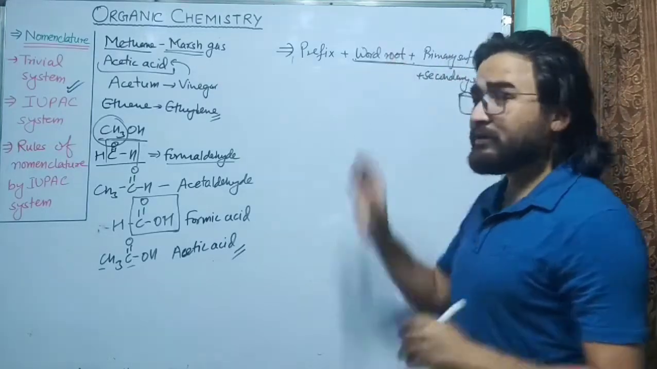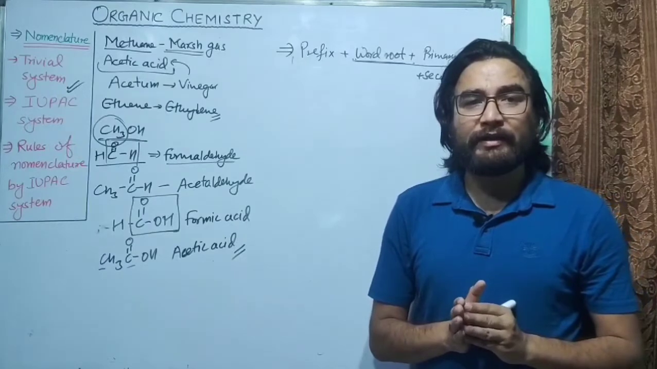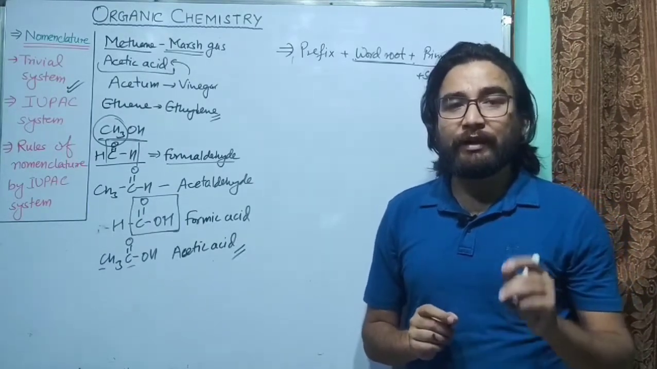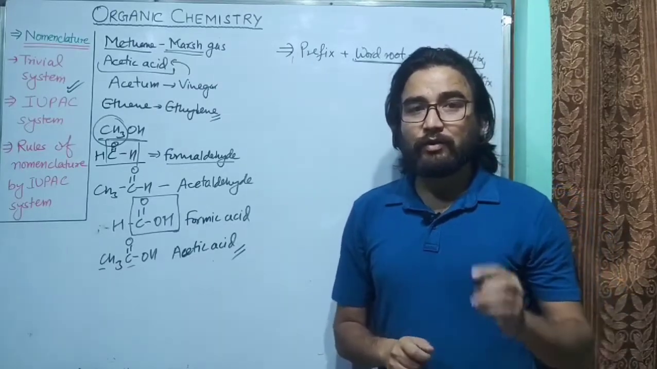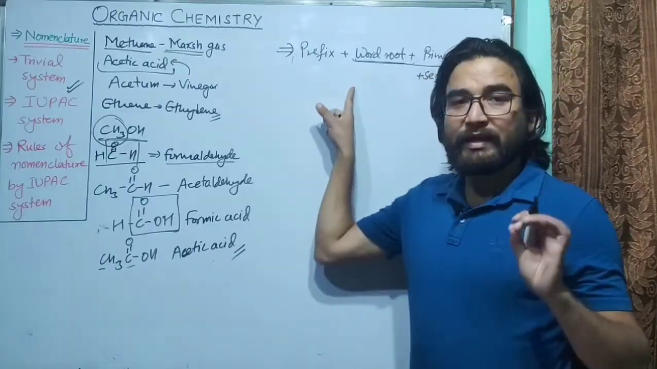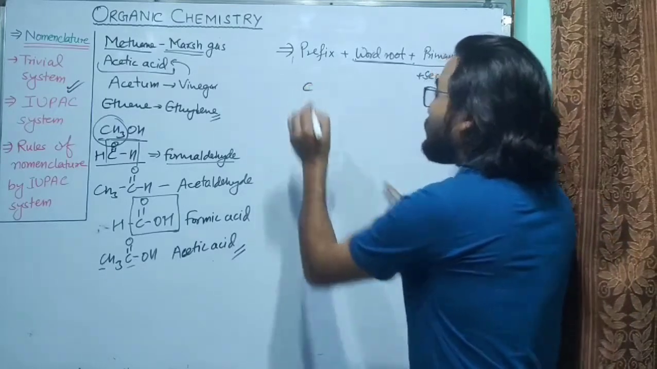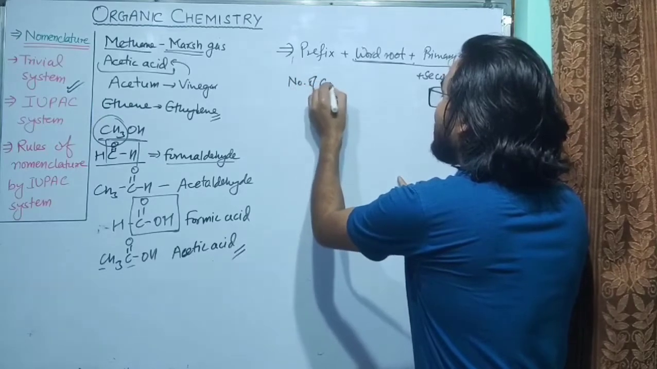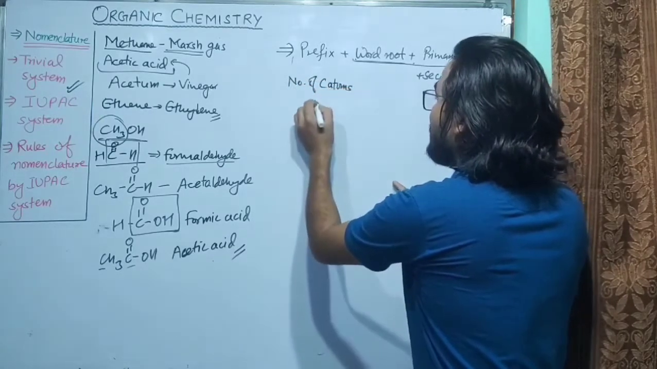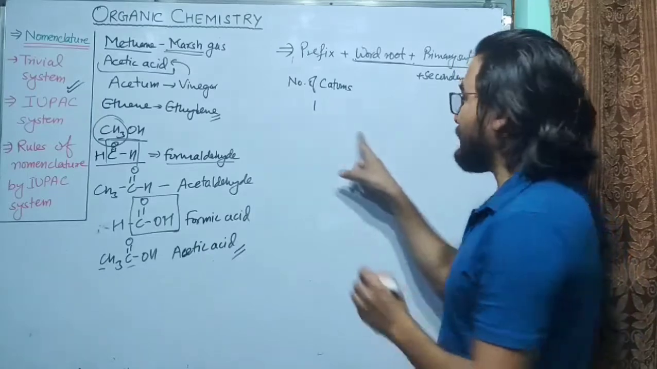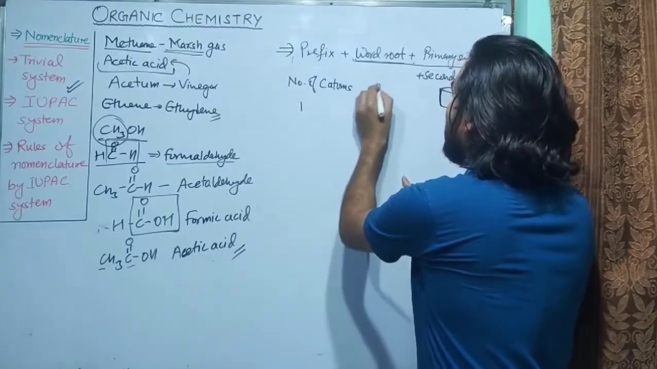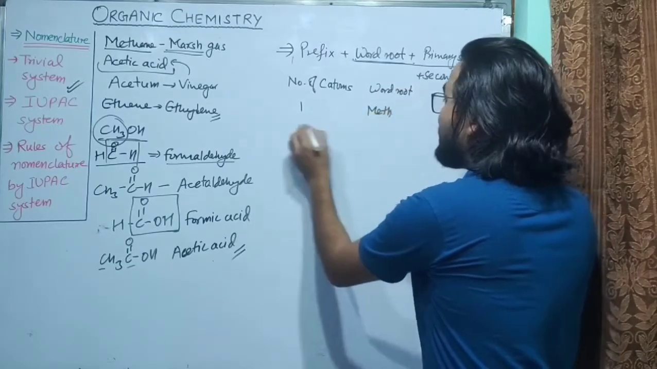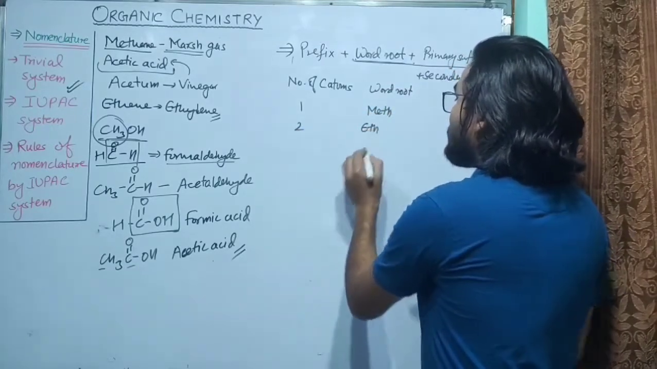Now, what is the word root and how do we decide the word root? The word root will give you the number of carbon atoms in the parent chain. So how do we decide the word root? If the number of carbon atoms is 1, that is, if there is only one carbon atom, then the word root that we will use for it is meth. If there are two carbon atoms, the word root used is eth.